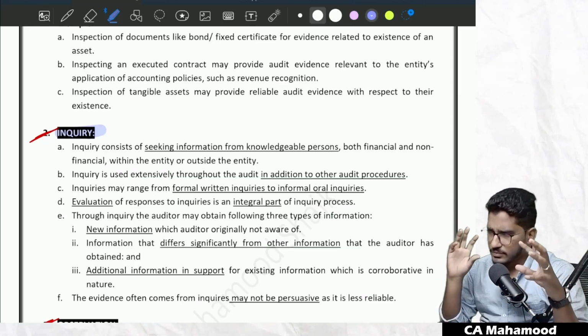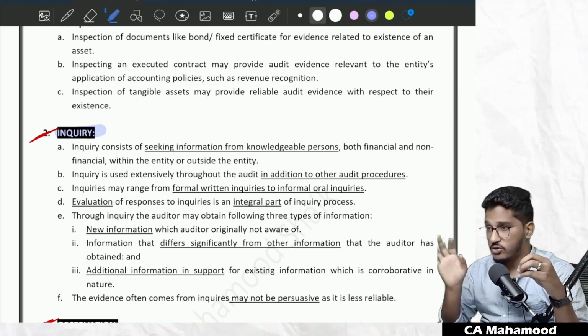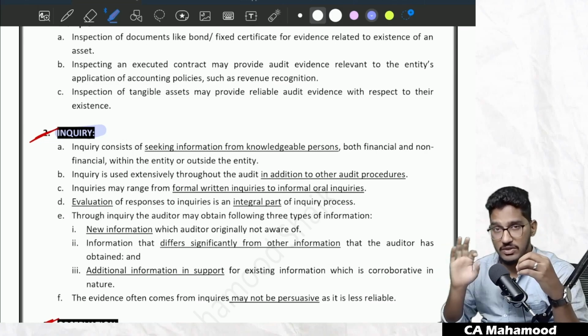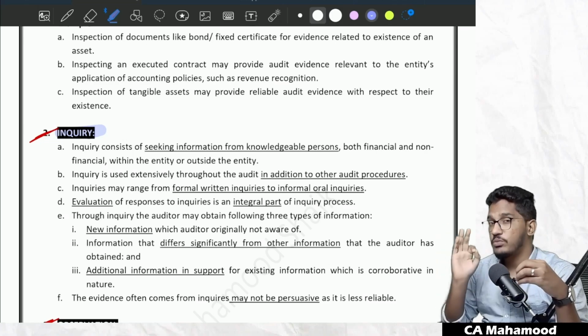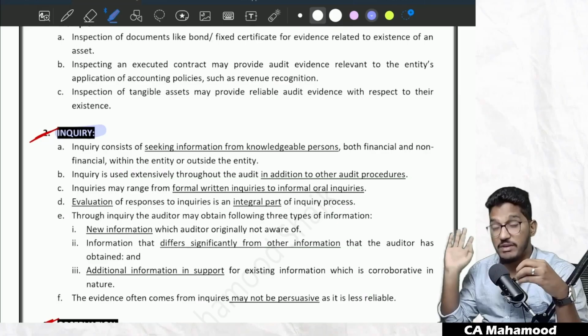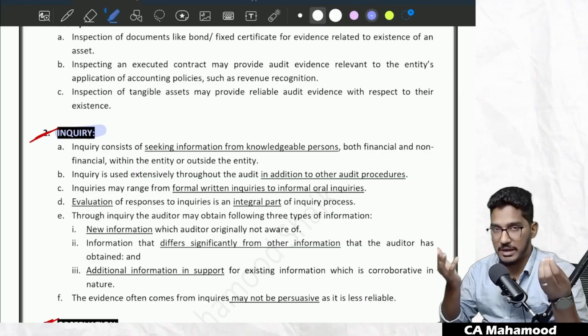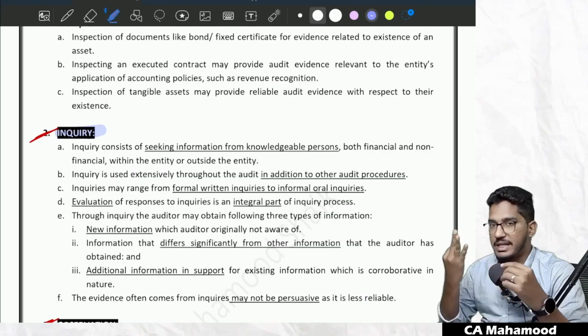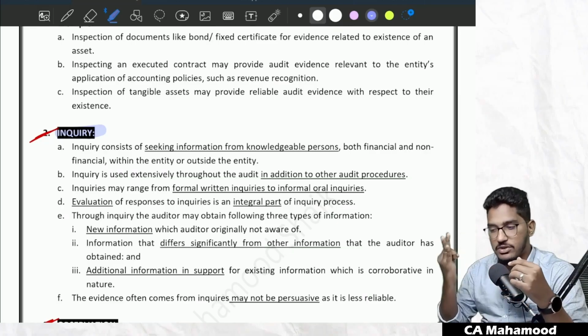See, in the inquiries, the most integral part is not asking the question. Whatever responses you have got, analyzing those responses and coming to the conclusion is the most integral part of the inquiry. So evaluation of the responses is the most integral part. And by doing any inquiry, you can get 3 kinds of information.